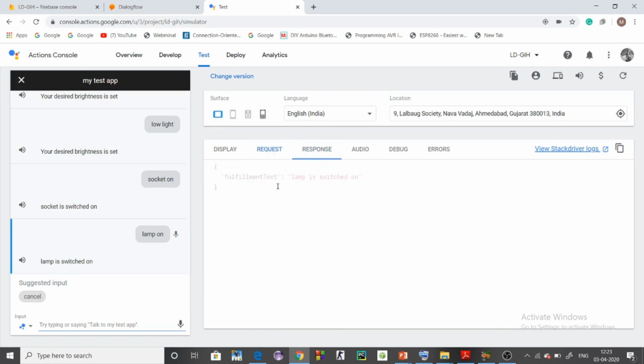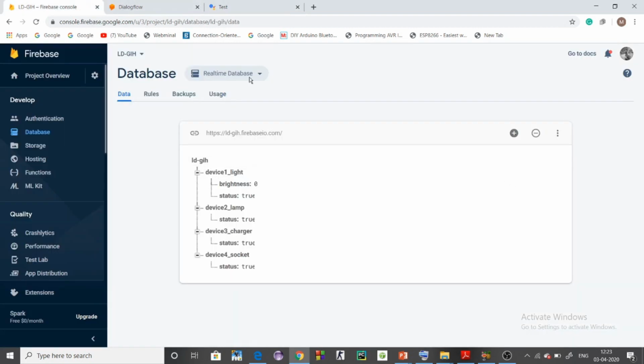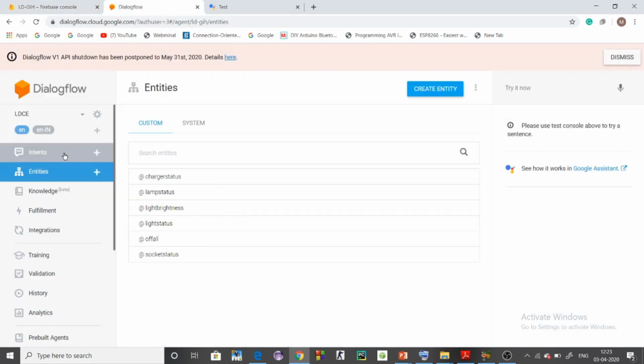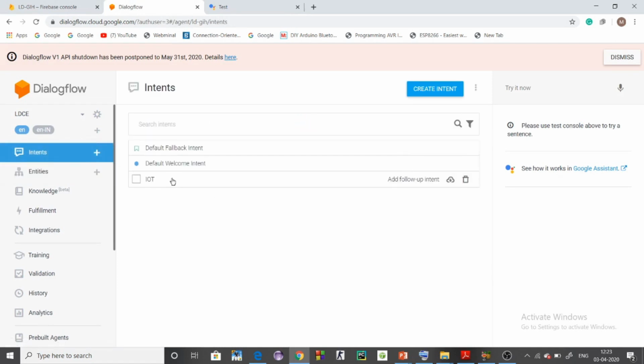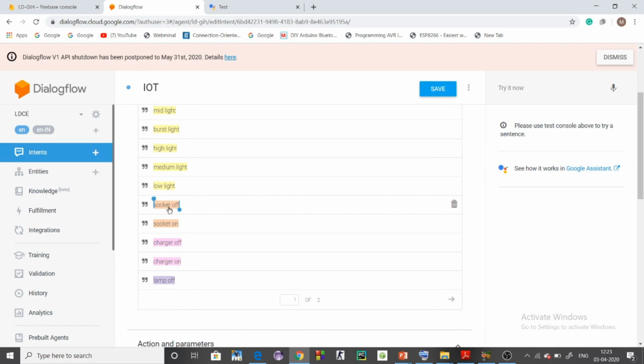So this is the overall project which we have done. We have created Node.js files in functions here. We have created a database here. We have trained the intents and entities. Let me take you to the intents again. If somebody says socket off or socket on, it works, but if somebody says only socket, then we have trained the model not to accept the command, and it will just respond: can you say more? Can you tell us more? These are the responses encountered when the user says the wrong thing for the light.